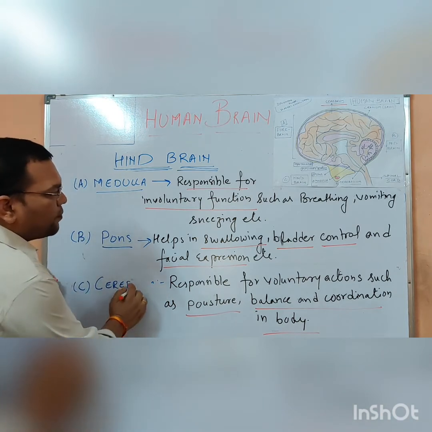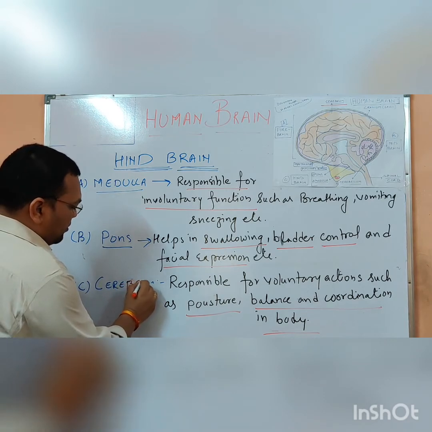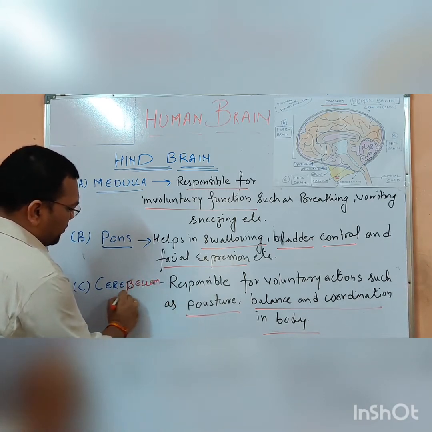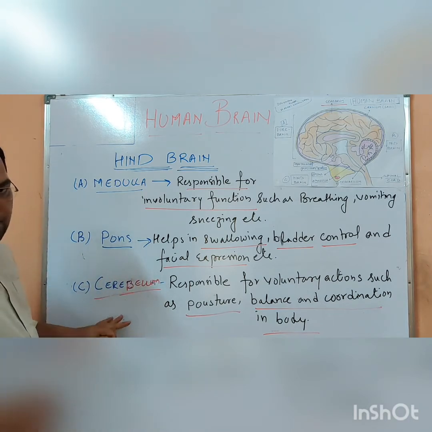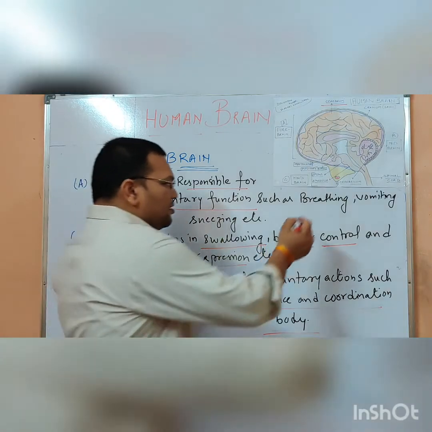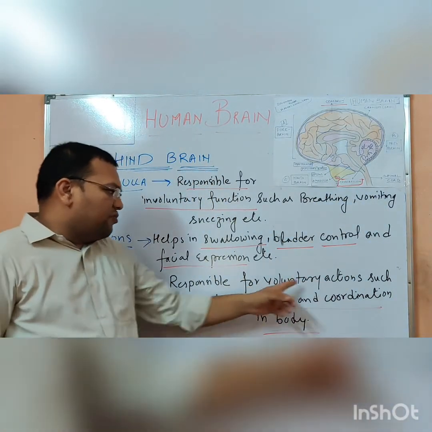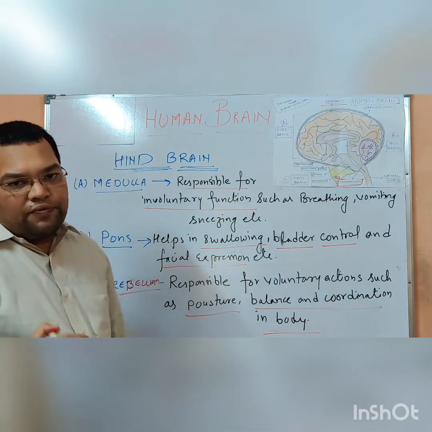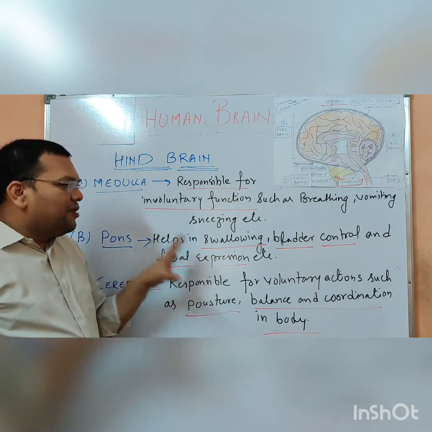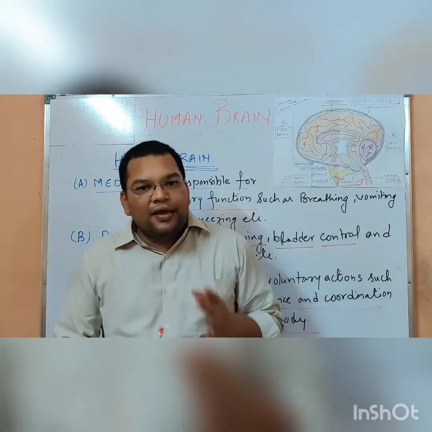My mistake. Please make sure of this. My mistake, it is the cerebellum. Now the cerebellum is responsible for the voluntary actions such as the posture, balance, and the coordination in the body. Now these are the main parts and their functions: the forebrain, the midbrain, and the hindbrain.